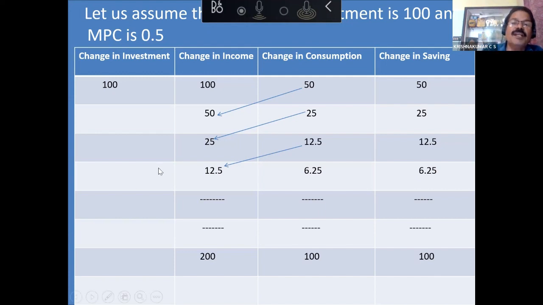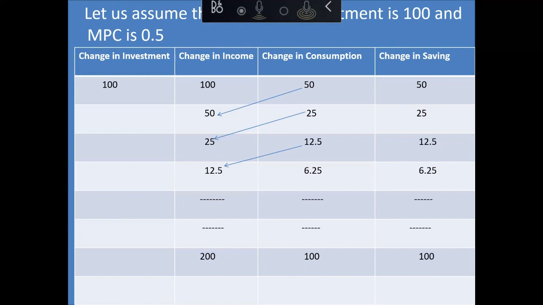50 crore consumption leads to 50 crore income. Why? People are consuming, which means they are purchasing something, which is the income of other people. One man's consumption expenditure is another man's income.